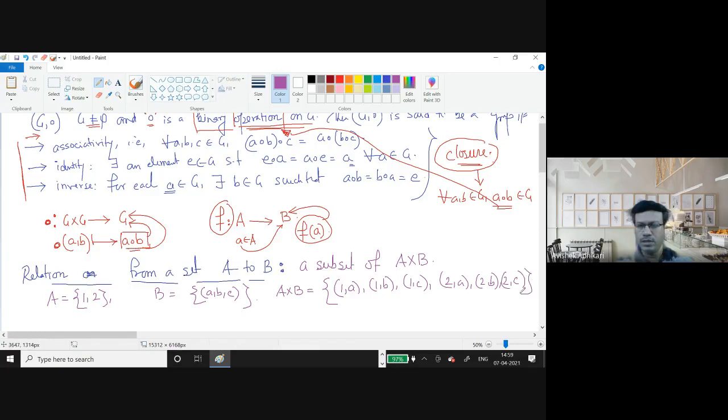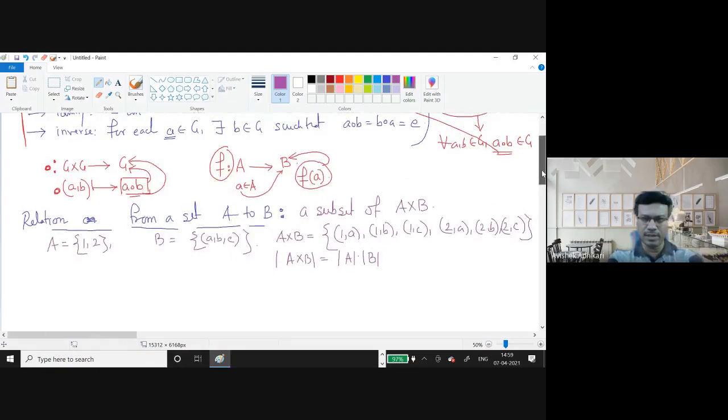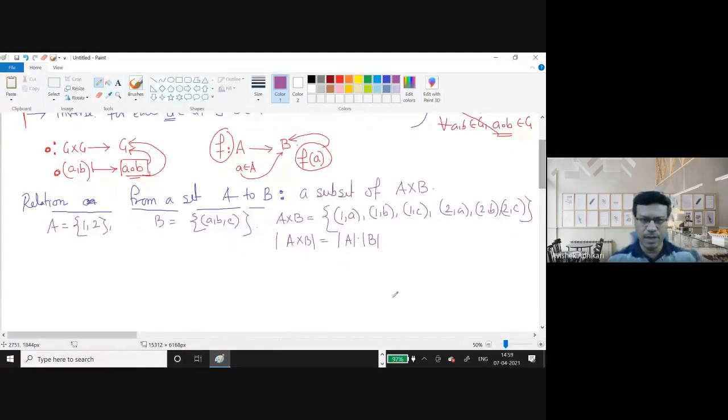So there are 6 elements. So the cardinality of A cross B is the cardinality of A times the cardinality of B, if A and B are finite. This can be extended further when you study the cardinality of a set, and you will be able to learn more about it. But for the time being, I assume that A and B are finite sets, so you will have this property.